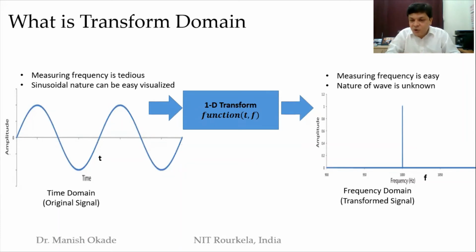Then I come to my transform domain, and let's assume I got a peak, which we call an impulse. What is easy here? Frequency is very apparent, 1000 Hertz, I can directly see. What is not apparent? The nature of the wave is not apparent. A similar peak may be got with a cosine wave also, and in fact we get it. To answer those questions, we'll be going into that a little bit later. As of now, we will try to be satisfied with the transform being a magic box. So this is what it is.